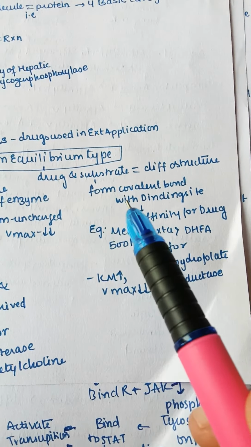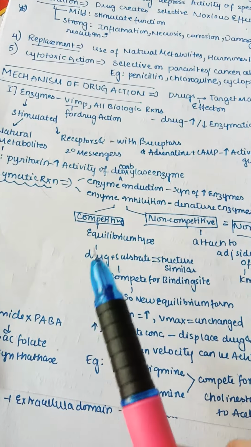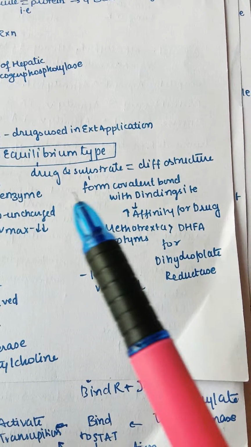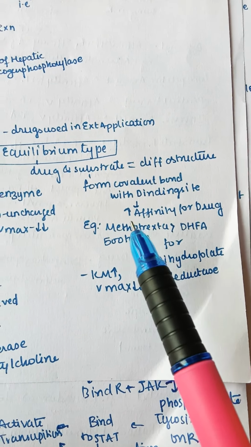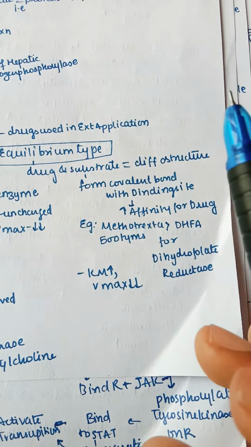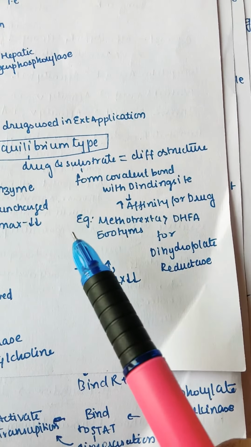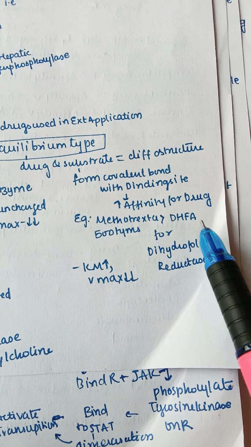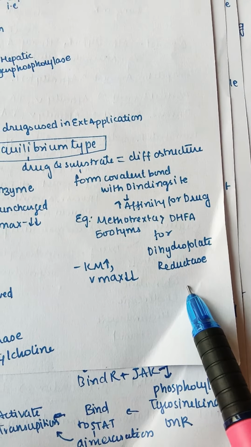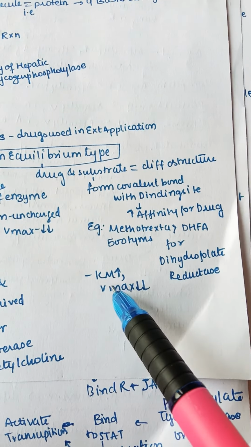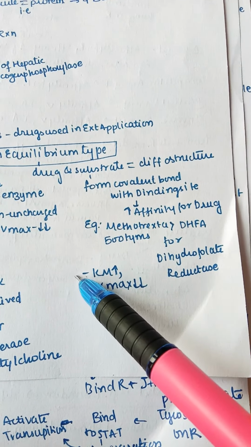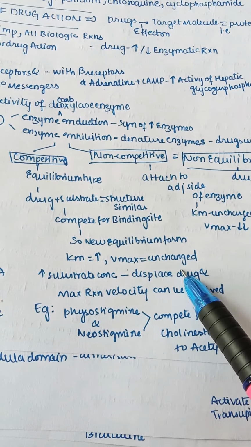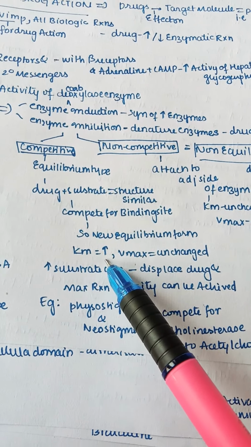Here the drug and substrate are different in structure. This is just opposite to the equilibrium type, right? Here they are forming covalent bonds with the binding site. They form such a covalent bond that there is high affinity for the drug. Affinity means the amount by which a drug can attach to it. For example, methotrexate is 500 times more powerful than DHFA for dihydrofolate reductase. So in this case, in non-equilibrium type, the Km, the rate constant, is very high, but the velocity is very low. But here if you remember, the velocity is unchanged, but the rate of reaction is increased.